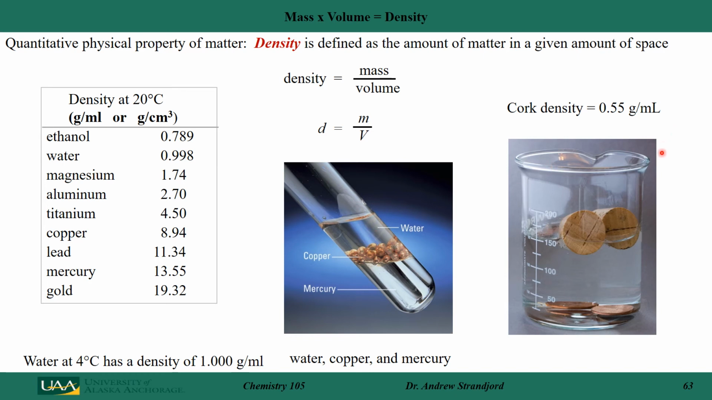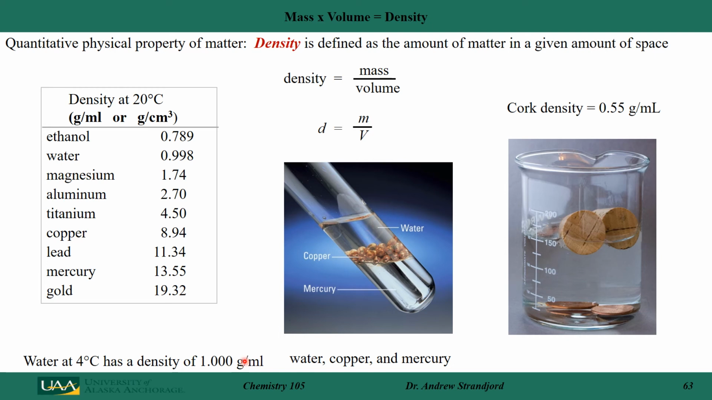If I look over here at this graphic here, I can see water, which has a density of about 0.998 grams per milliliter. Copper's heavier, so it goes to the bottom. How about cork? Cork, I would suspect, has a lower density than water, and in fact, if I go to the literature, I find out that cork has a density of 0.55 grams per milliliter. It is actually less mass in a given space. It floats on top of water.